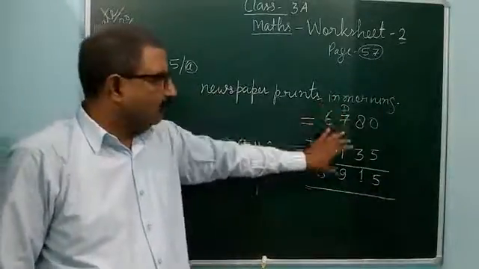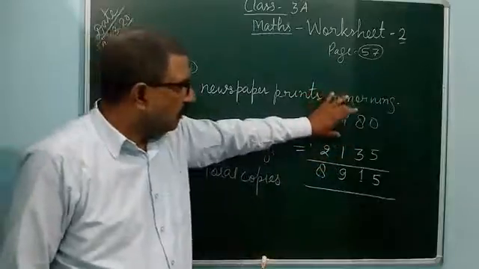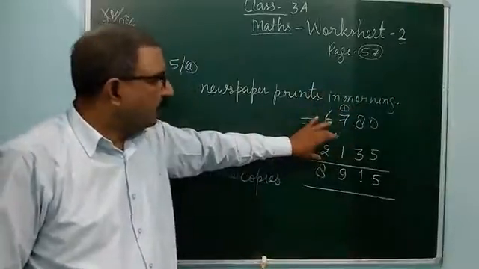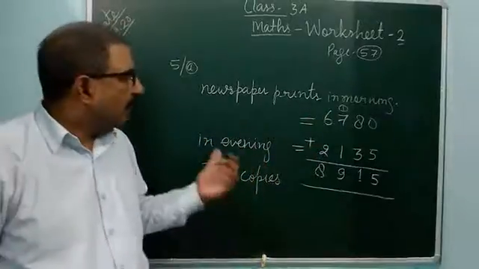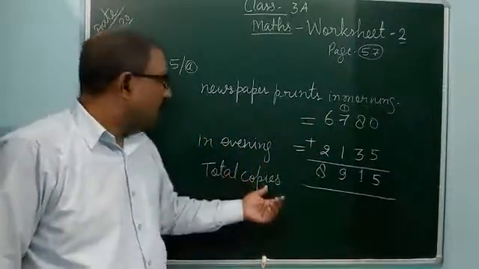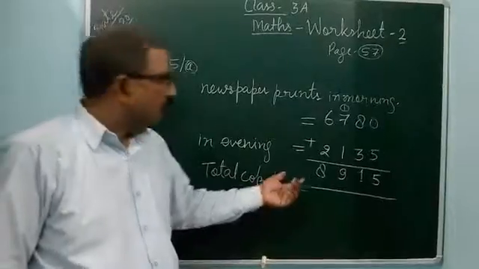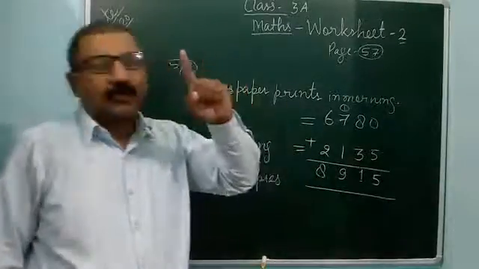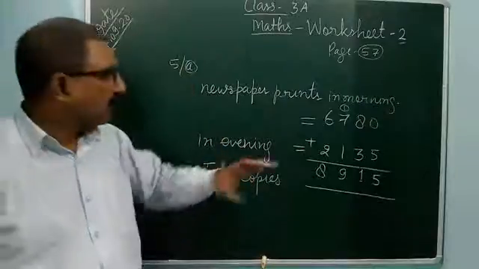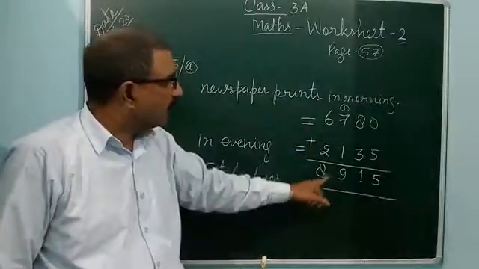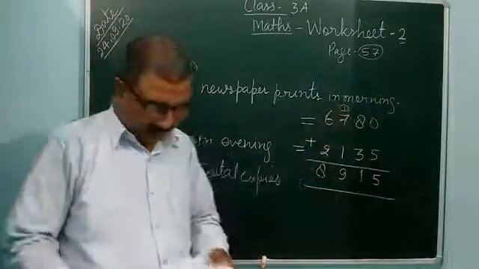You can add both. How many copies in the morning? How many copies in the evening? The printer is printing. After that, total copies. How many total copies in a day? In one day, total how many copies? Means morning copies and evening copies. So you can add together, you can get the answer 8,950.